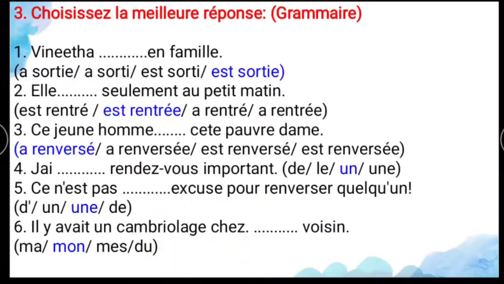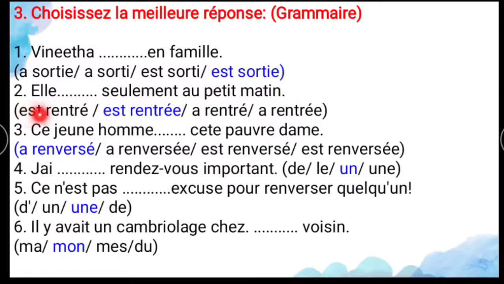And move to the third one, "choisissez la meilleure réponse," that is grammar. Choose the best answer which is based on the grammar part. First one is "Vinita dash en famille." So here you have to use the auxiliary conjugation, that is passé composé. So auxiliary conjugation, and the verb sortir, it ends with E. So that is the answer. So "Vinita est sortie en famille." So Vinita went out with a family.